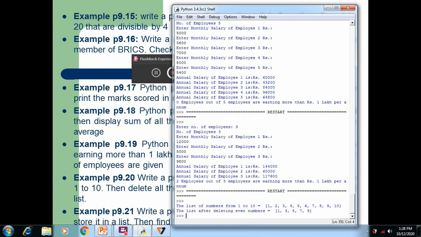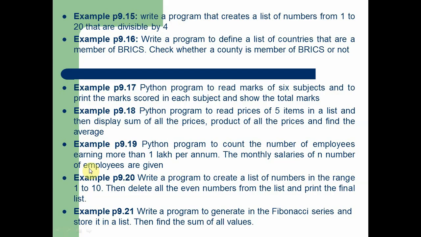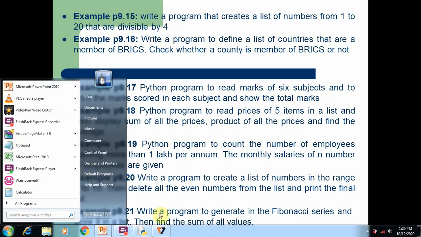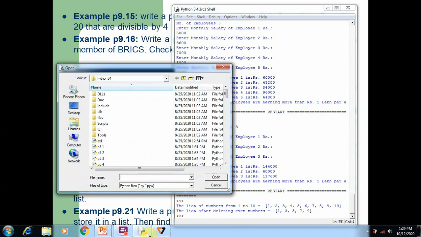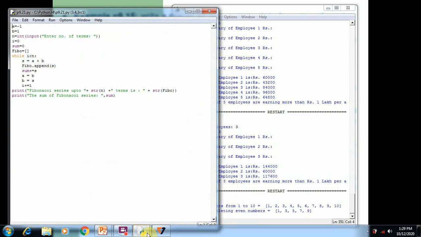Now we are going to understand the last program of this topic, that is 9.21. Write a program to generate the Fibonacci series and store it in a list, then find the sum of all values. Of course, last year we learned what the Fibonacci series is and how to add the elements in the Fibonacci series. Now we are going to see the same program in Python language.